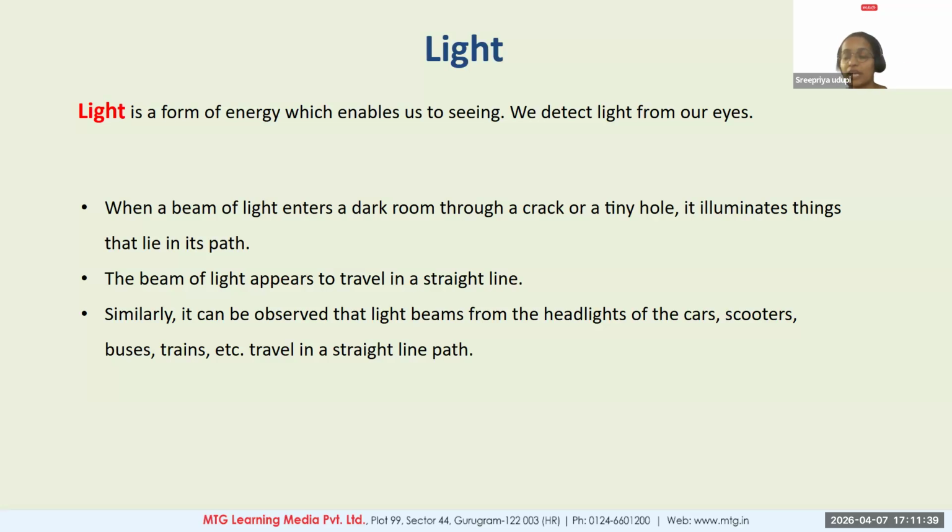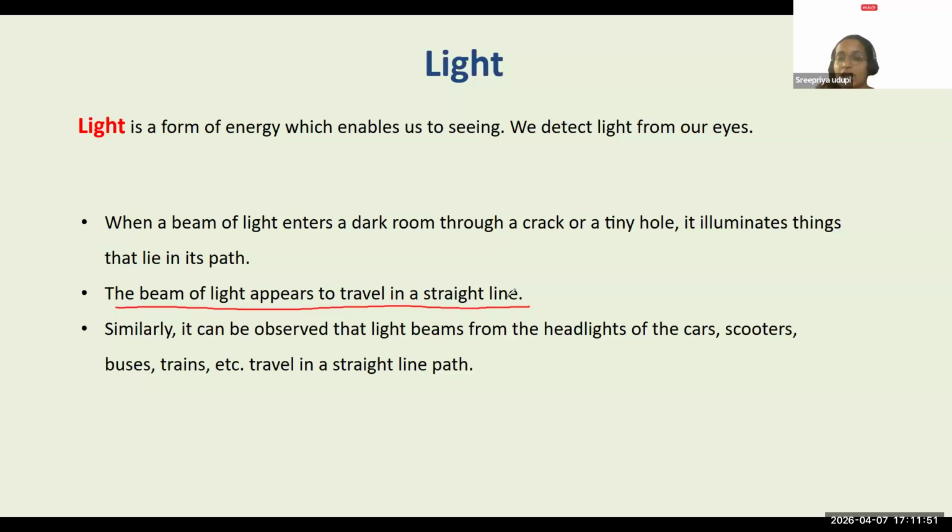It is going to light up the entire space. From that, we come across this point: light always travels in a straight line. The beam of light appears to travel in a straight line. You also see this, right, in the beam observed in your headlights.